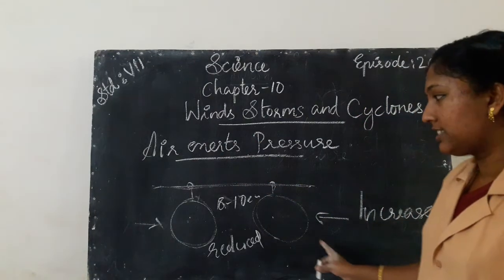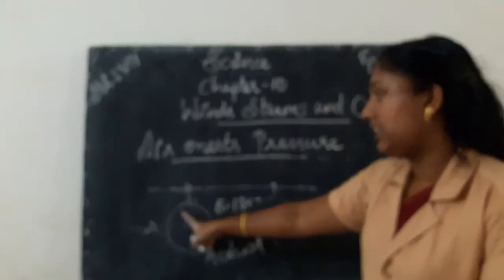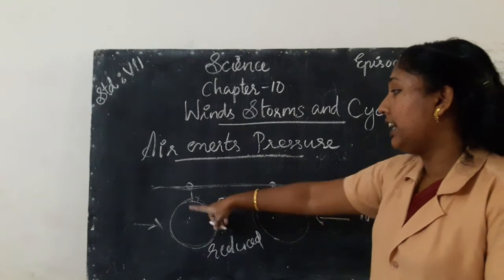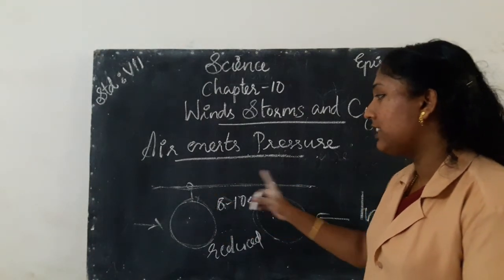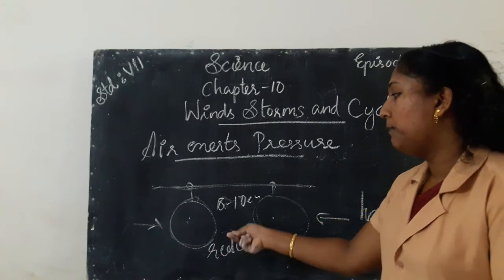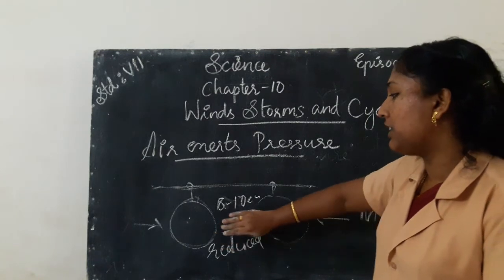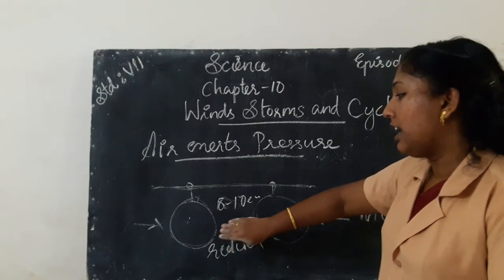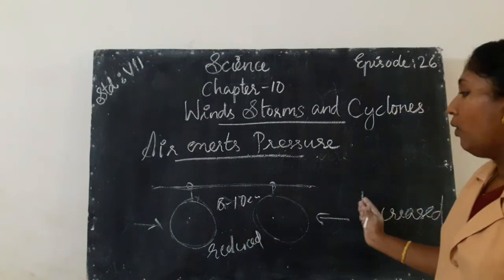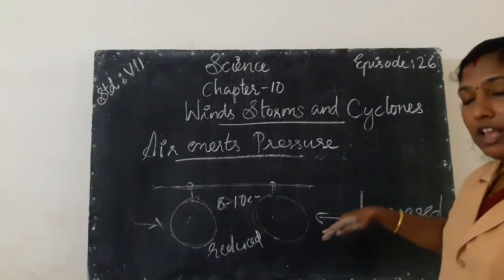Once again, all of you listen. For proving air exerts pressure, we do an activity. First of all, we take two balloons filled with water, then tie the two balloons 8 to 10 centimeters apart. Then what do we do? We blow air into the space between the two balloons. We know that the pressure between the two balloons is reduced, and so the air pressure outside the two balloons is high.